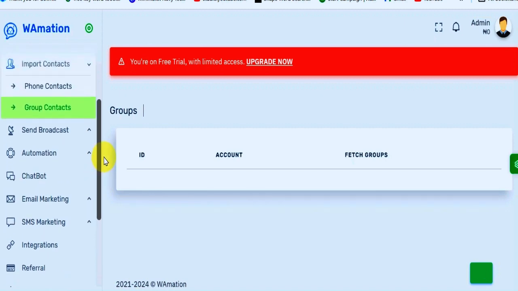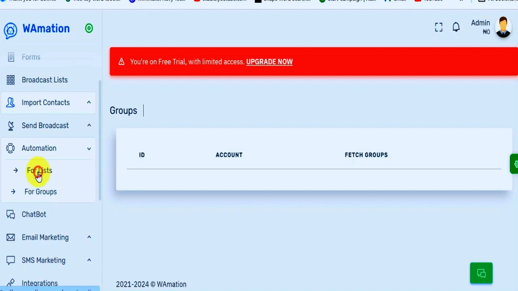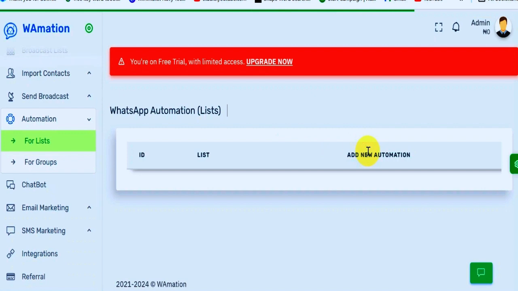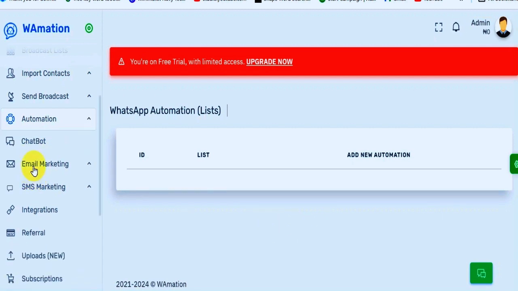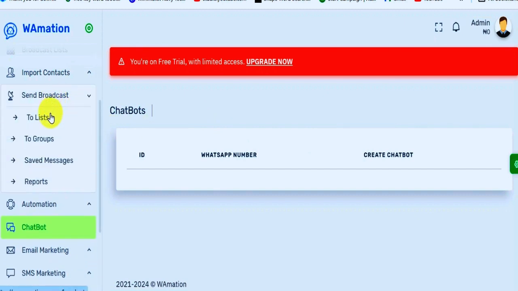You have about three options of sending these messages. You have the real automation here, where you select your list after you've added them, based on as they registered into your list. You select, then you set up your messages, or you have the chat box. The chat box also performs a similar function, where you start putting your necessary message that you want. You have provision to send broadcasts. This is it. You select your list, you set up your message.